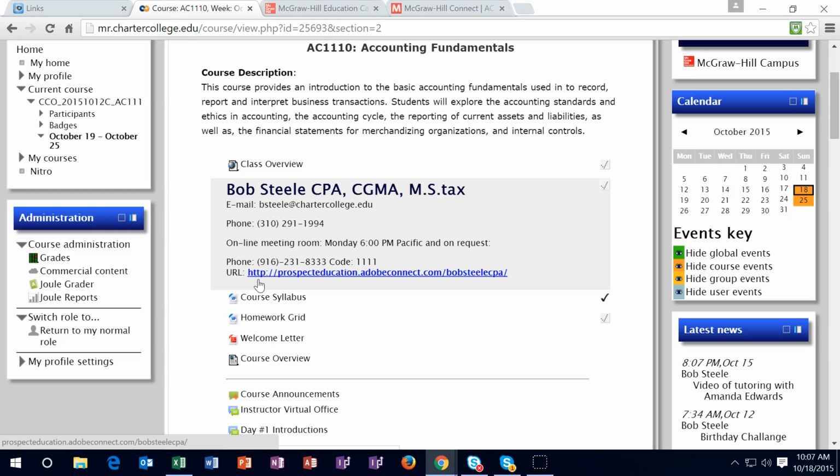So there's a lot of resources, and if we use this information, then it's similar to a one-on-one face-to-face type of tutoring session. So if you're struggling, you really want to take advantage of that with either myself or the online tutors or the scheduled tutoring meetings in either the office hours and or the Wednesday tutors with Amanda Edwards. So if you have any questions on that, let me know and take advantage of that.